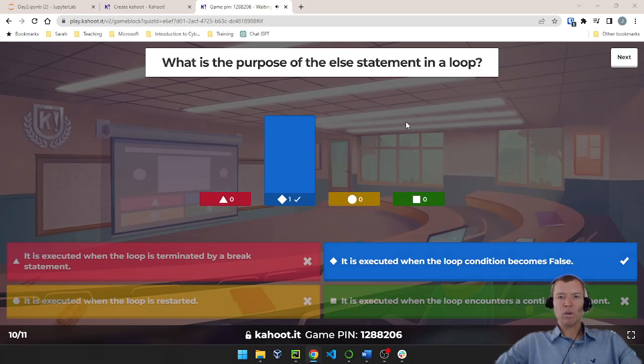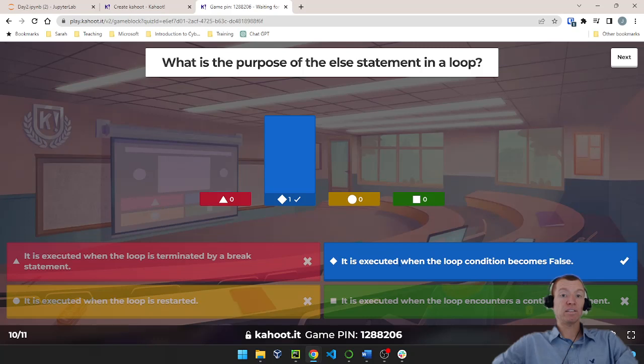Yes, so the else statement is executed if the loop goes through its entire process and becomes a false condition on the loop. So either in a for loop or a while loop, once it becomes false, that's when our else statement that's associated with a loop gets executed.